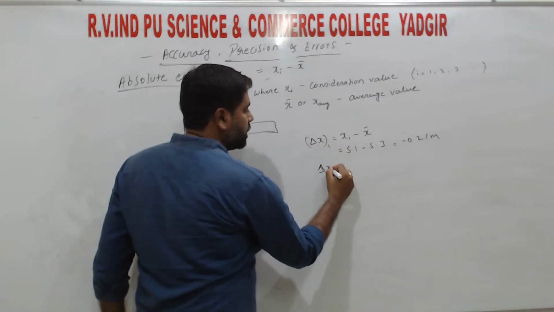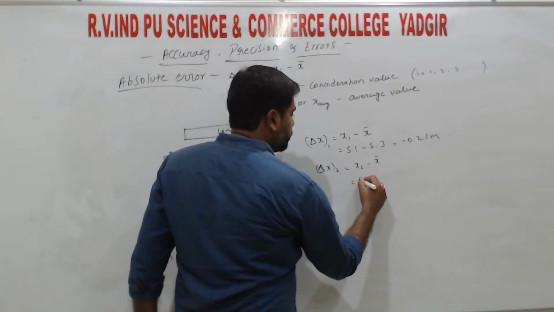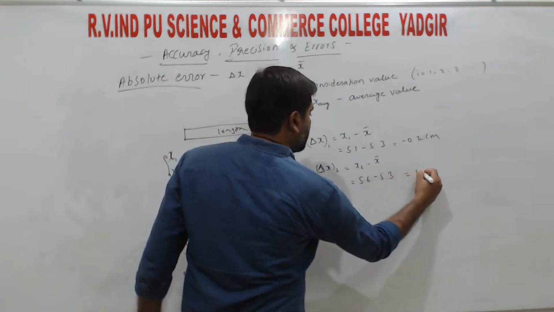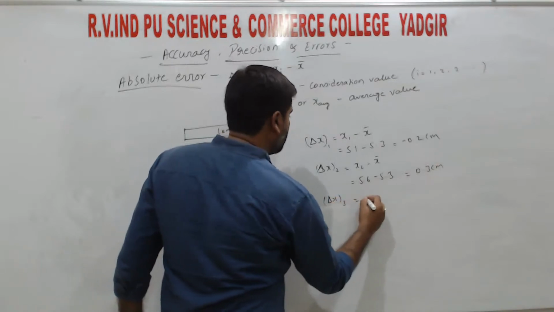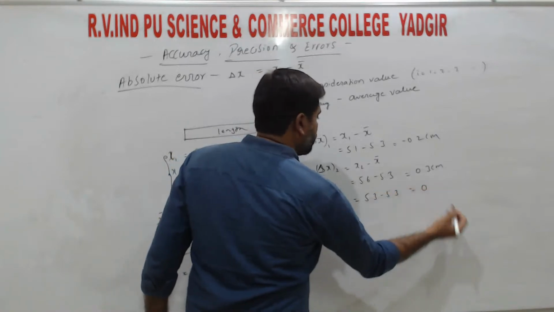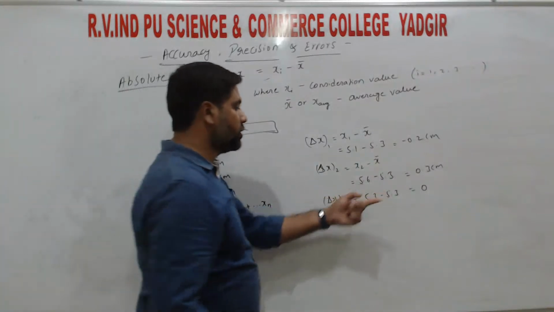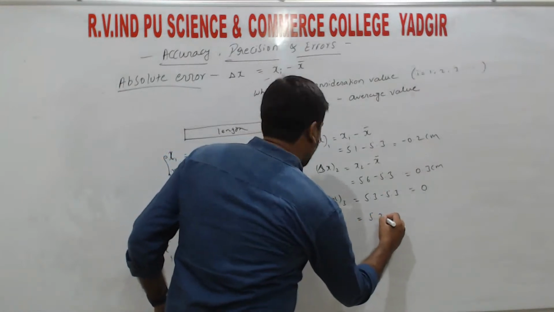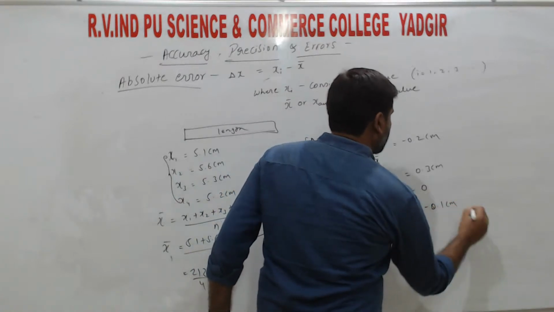Next, delta x2 is x2 minus x bar, that is 5.6 minus 5.3, that is 0.3 centimeter. Next, delta x3 is 5.3 minus 5.3, that is equals to 0. So in the third case we did not get any error, so the absolute error is 0. Delta x4 is equals to 5.2 minus 5.3, that is equals to minus 0.1 centimeter.